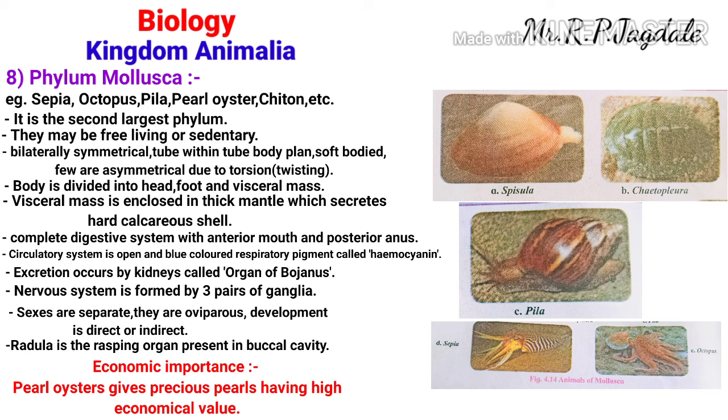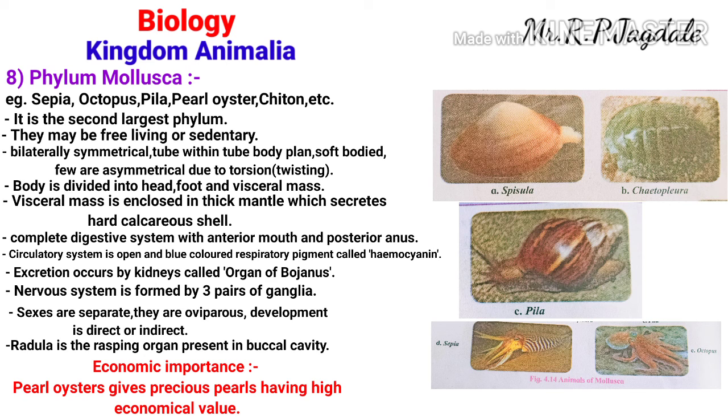So this is about the phylum Mollusca. There are so many characteristic features in phylum Mollusca. It is the second largest phylum. It may be free living or sedentary. It may live in terrestrial, aquatic, or marshy places. The body plan is tube within tube, bilaterally symmetrical. Torsion takes place in this phylum. The body is divisible into visceral mass, head and foot. The visceral mass is enclosed in the mantle cavity called the calcareous shell.